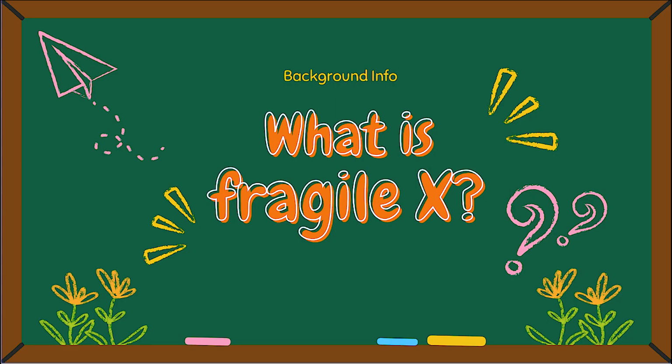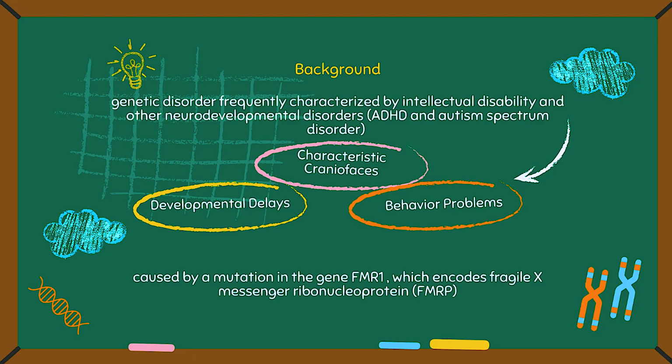So what is Fragile X? Well, it's a genetic disorder frequently characterized by intellectual disability and other neurodevelopmental disorders. The typical male phenotype includes developmental delay, behavioral problems, and characteristic craniofaces. Females have a similar but more mild phenotype. It's caused by a mutation in the gene FMR1, which encodes Fragile X messenger ribonucleoprotein, FMRP.